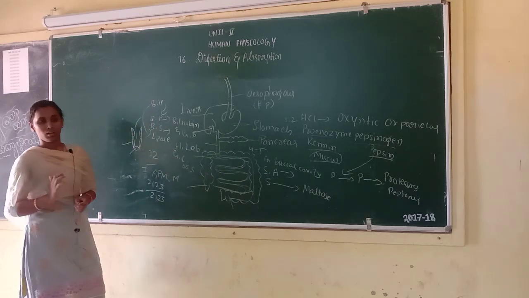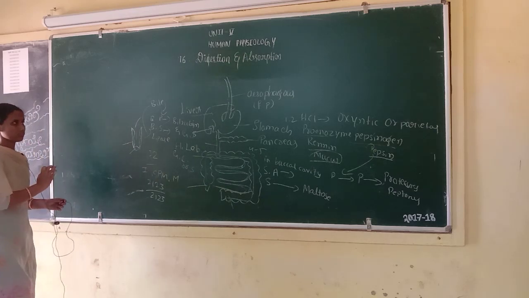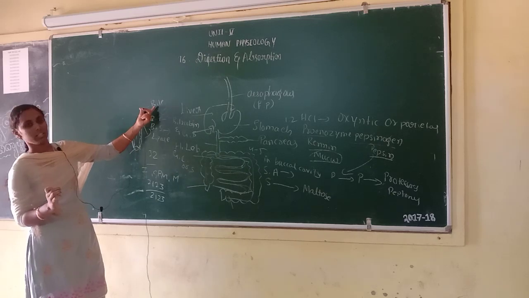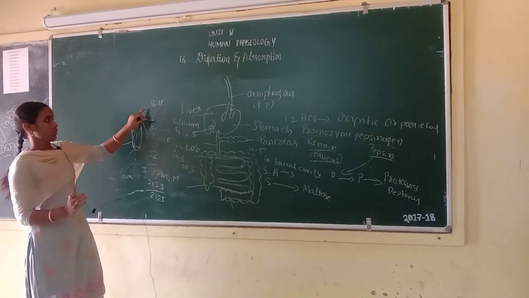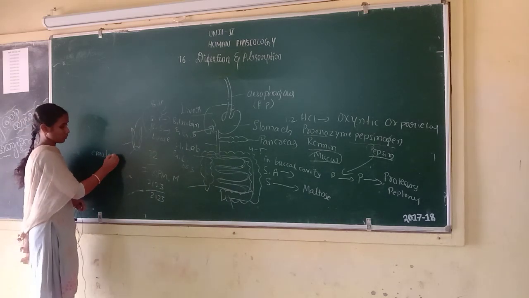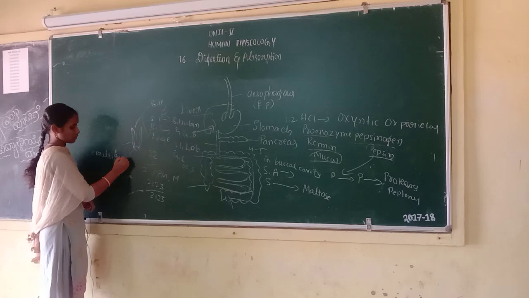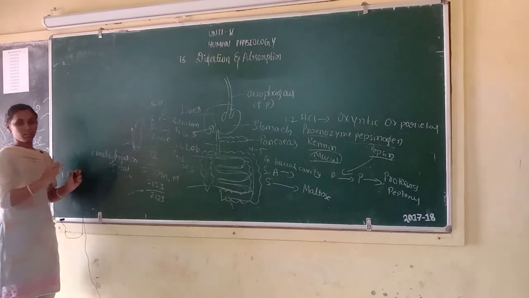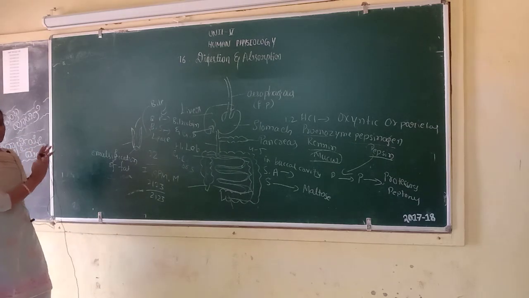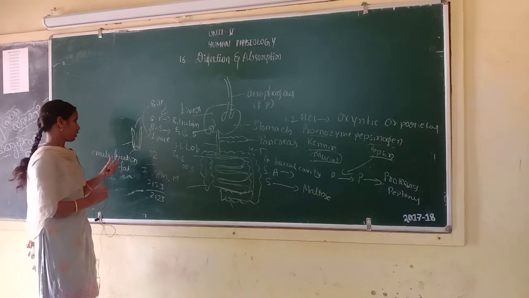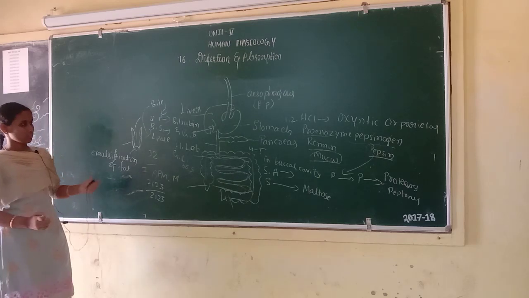Bile takes a very important role in emulsification of fat. Emulsification of fat means conversion of large fat molecules into small fat molecules. Bile helps in emulsification of fat.